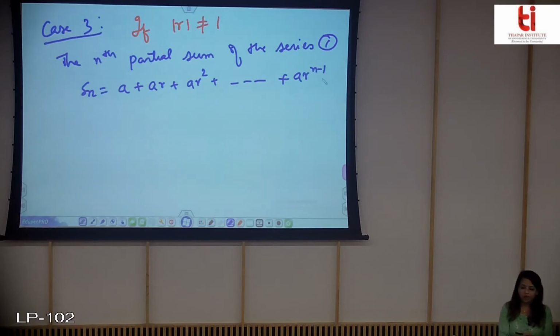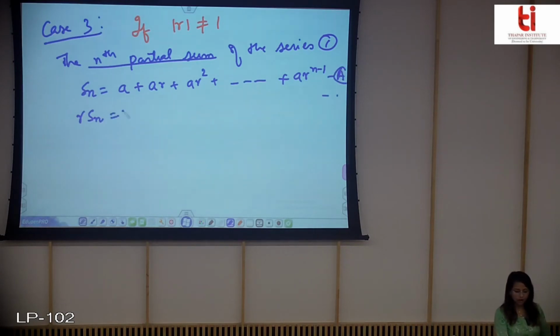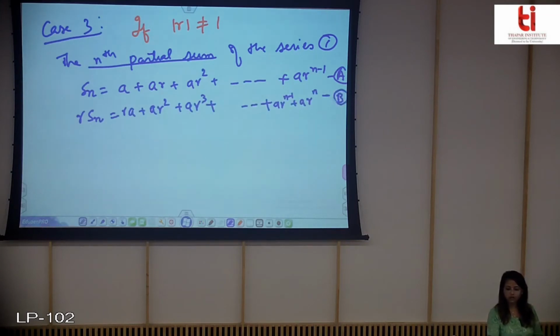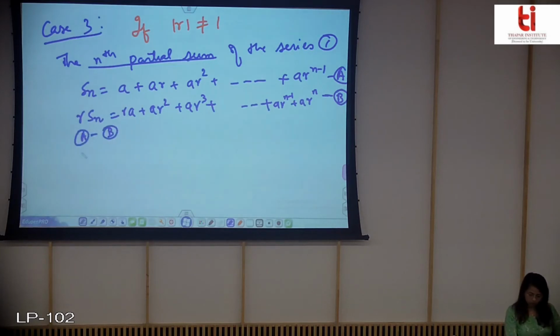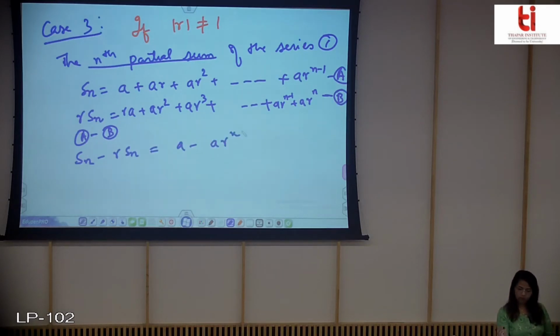I called it equation number A. If I multiply equation A with r, I call it equation number B. Now subtracting both, A minus B, it is easy to see that every term will cancel out and only this and this will remain.